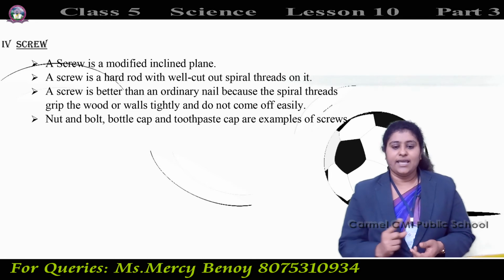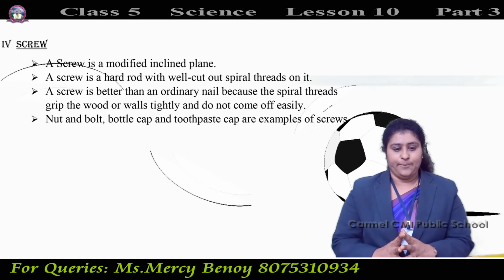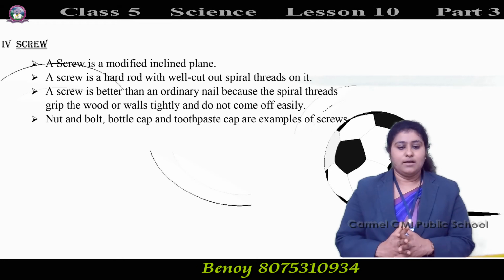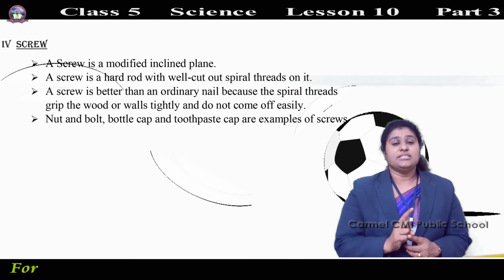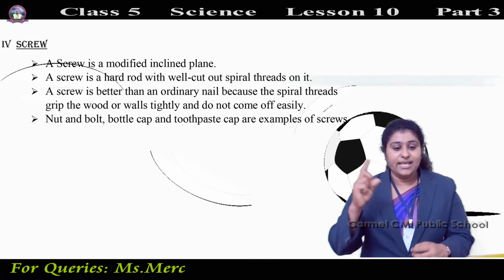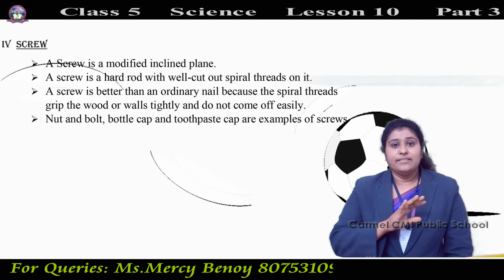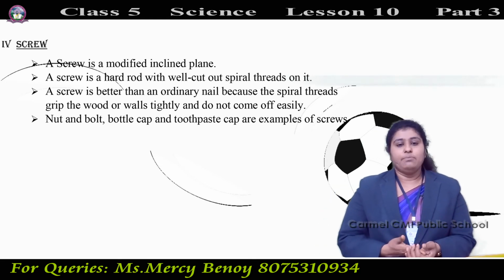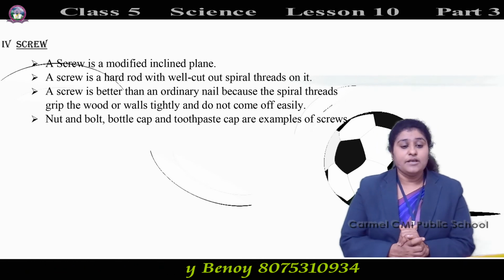A screw is better than an ordinary nail. Why? Because the spiral threads grip the wood. Grip means hold it tightly, the wood or walls, and they do not come off easily. A nut and bolt, a bottle cap, and a toothpaste cap are examples of screws.